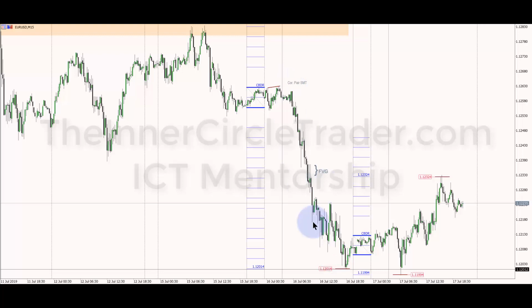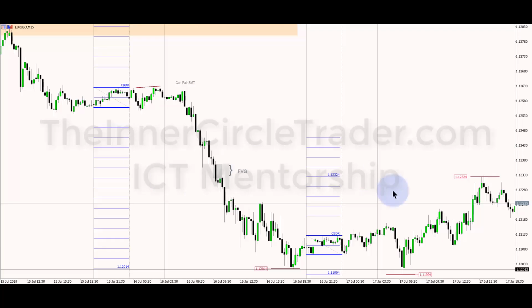Nice distribution day here. We had a fair value gap in here. Price trades right above this candle's high. The high comes in at 112.321. And the next candle, it's going to give me a hard time, it always does. Let me see if I can get it to pop up. I have to zoom in. And we can already see it here.